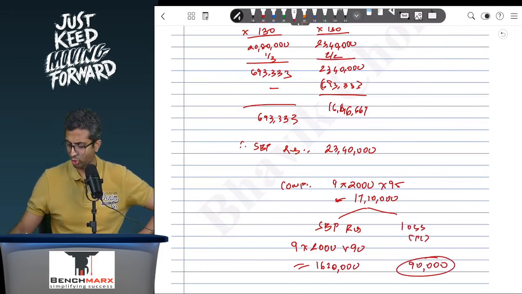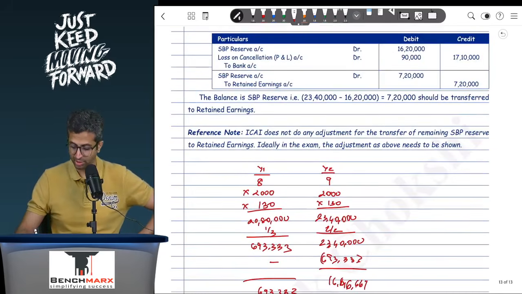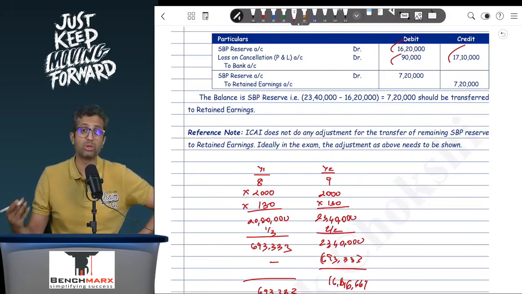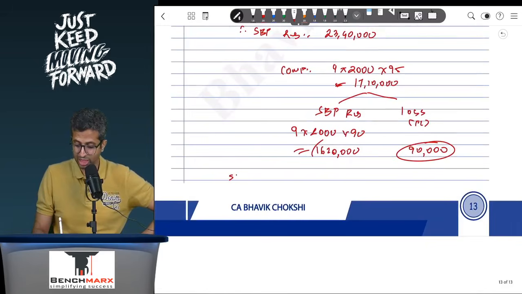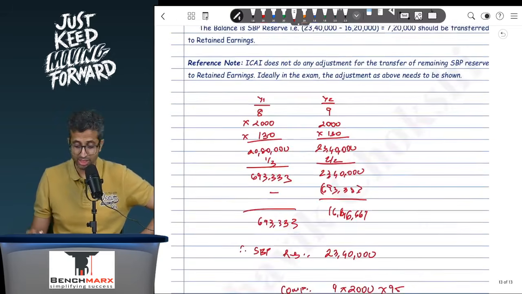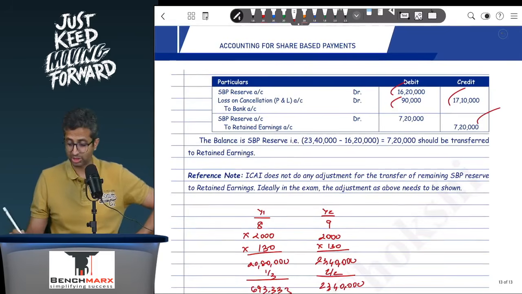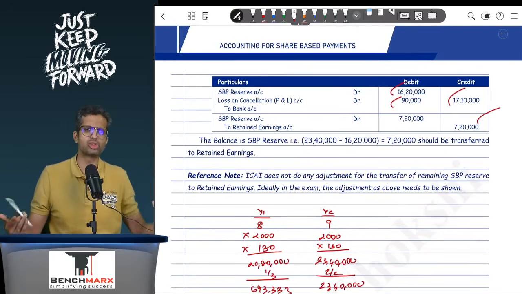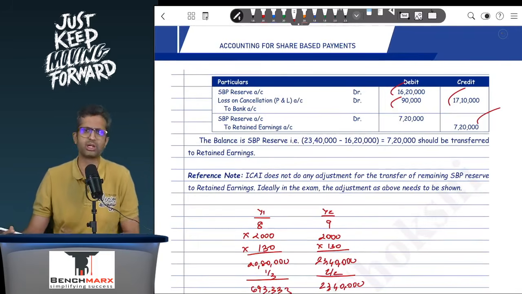As a result, over here we will pass the entry. SBP reserve account debit 16 lakh 20, to bank 17 lakh 10, and the balancing figure of 90,000 will be the loss. Now, with that, your balance in the SBP reserve comes to 23 lakh 40 minus 16 lakh 20, which is adjusted, and hence there is another 7 lakh 20,000 balance still lying. Can it continue to remain in SBP reserve? My sense is no, and hence an additional entry of transferring this to the retained earnings is appropriate, though the institute, if you see, has not passed a separate entry for the same.